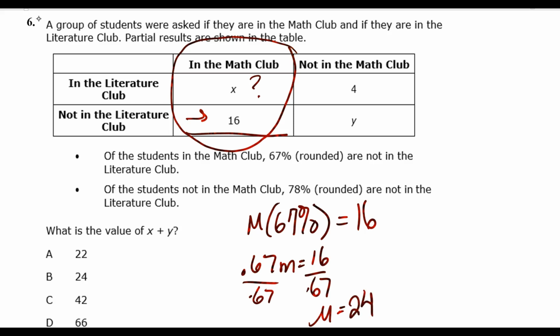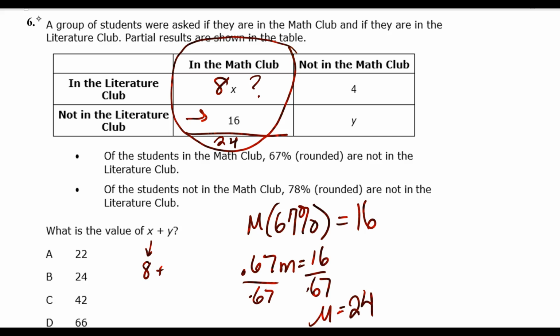So if there are 24 students in the math club, then this number is 24 minus 16, which gives us 8. So x is equal to 8. You're 8, buddy. Plus, now let's read the next one.